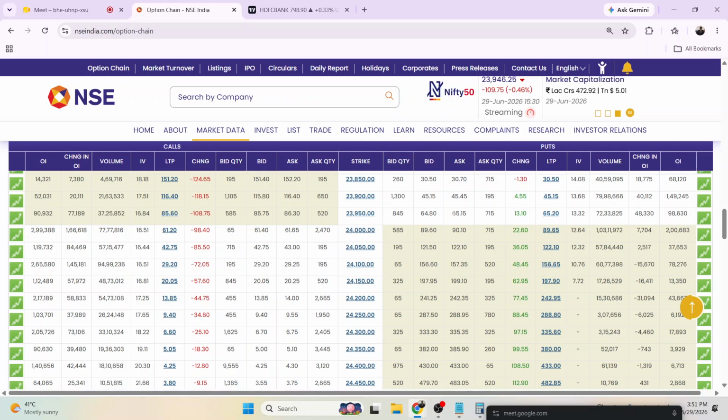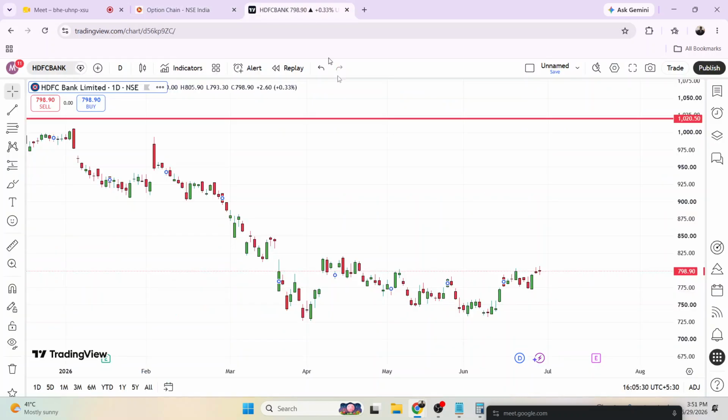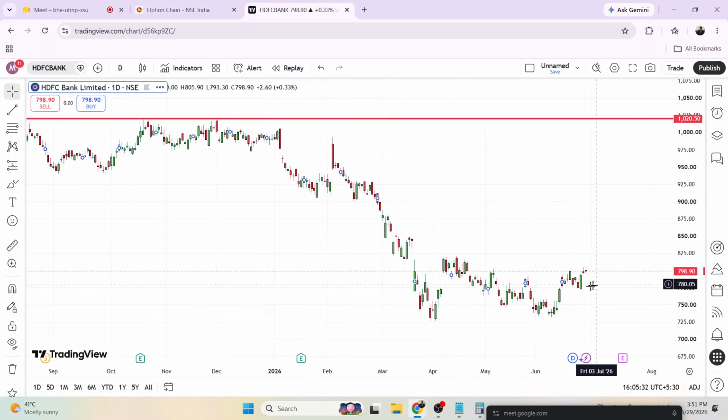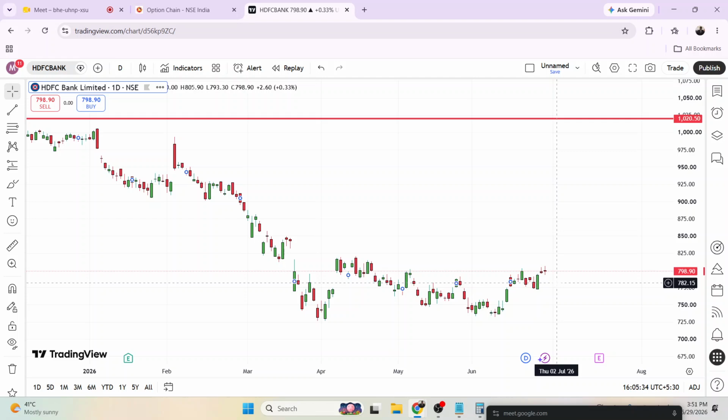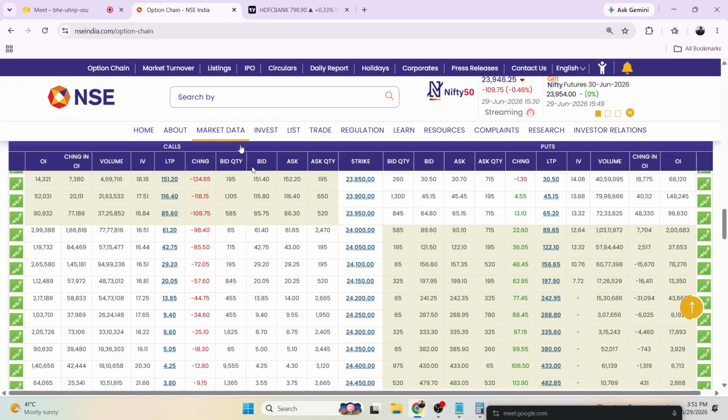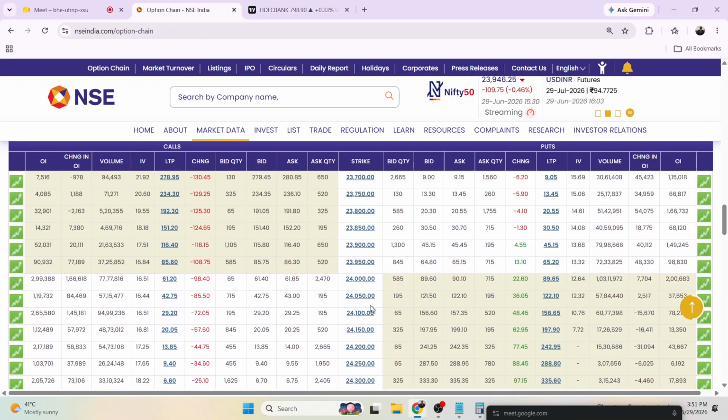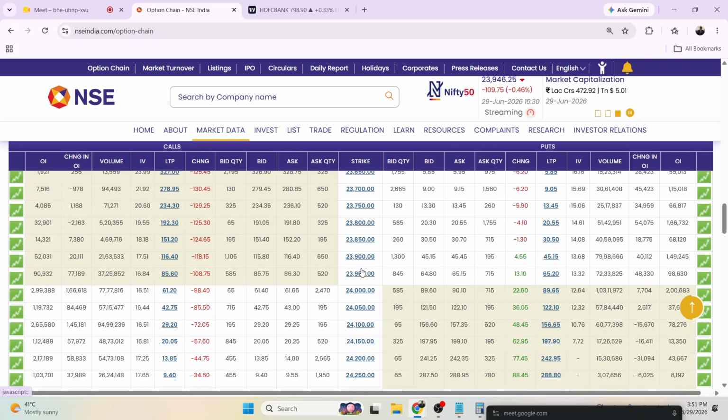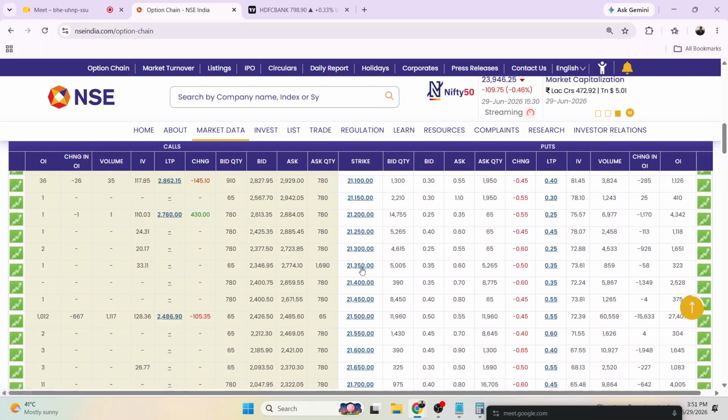So we have to combine both data. We can see the chart as well, in which direction the stock is moving, along with the derivative data. Now we can see the call side and put side, what is happening there, short build up or long build up. So these are the combinations on the call side and put side that we can understand.